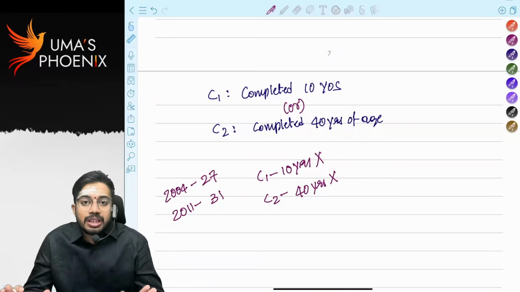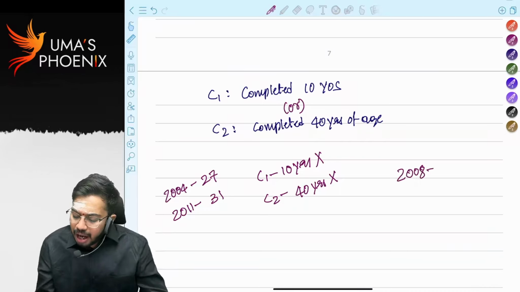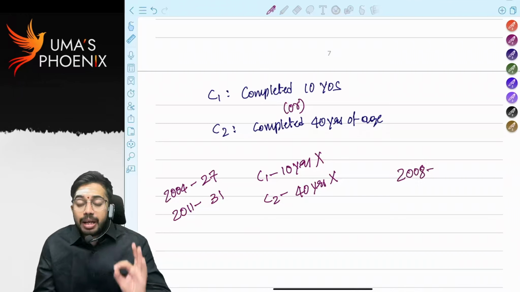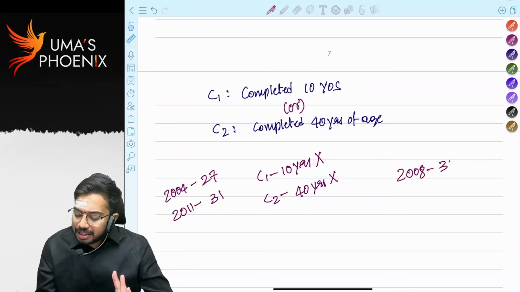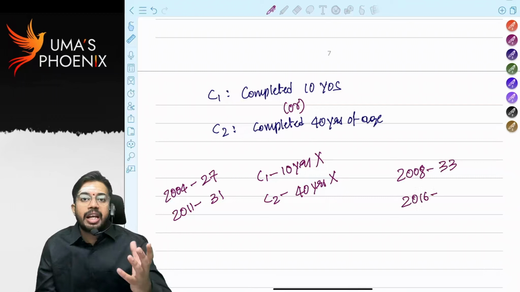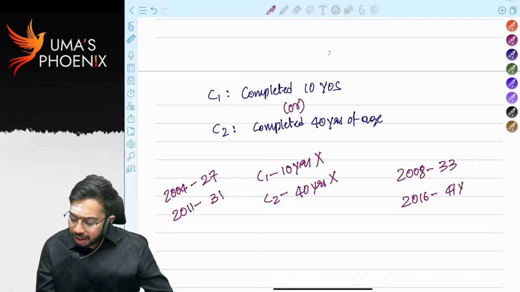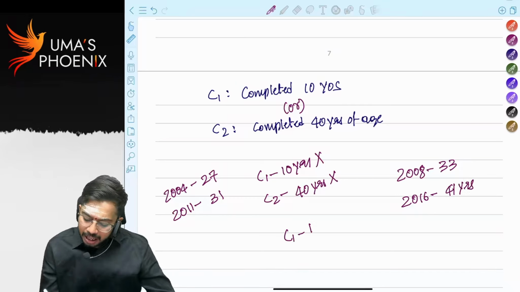Another example, in 2008, an employee joined the BSNL organization. At that time, his age was 33 years. In 2016, he retired from BSNL by taking VRS compensation. Now in 2016, how much will his age be? His age will be 41 years. Did he finish 10 years of service?